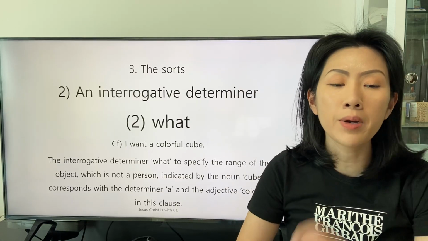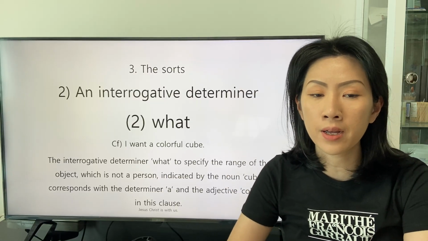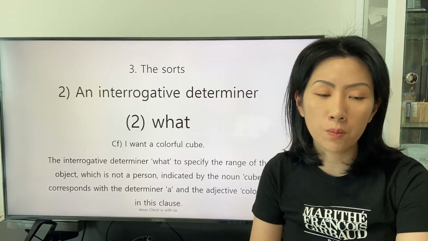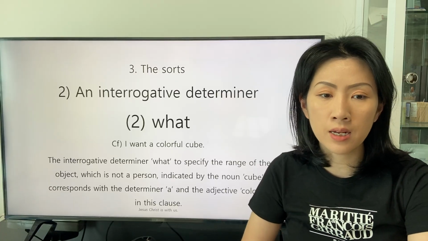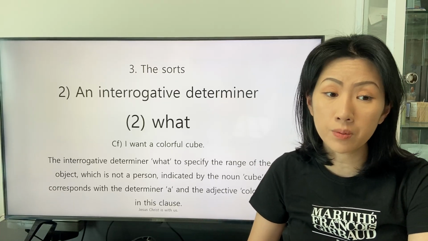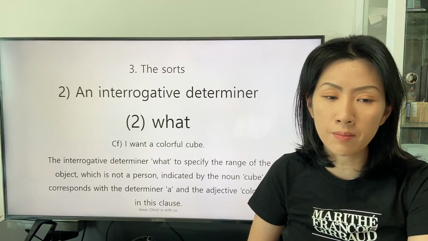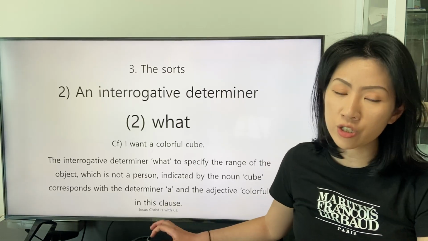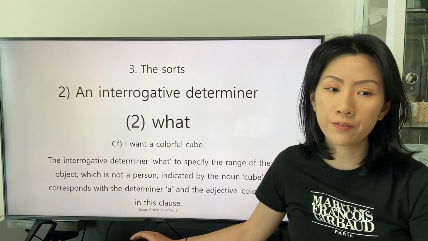The interrogative determiner what, to specify the range of the object, which is not a person, indicated by the noun cube, corresponds with the determiner a and the adjective colorful in this clause.